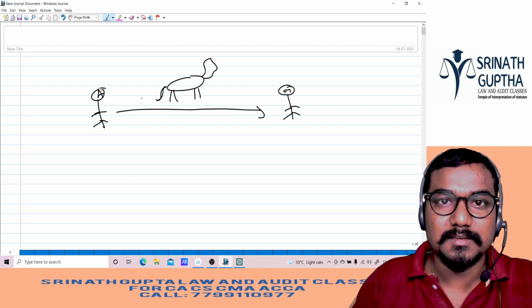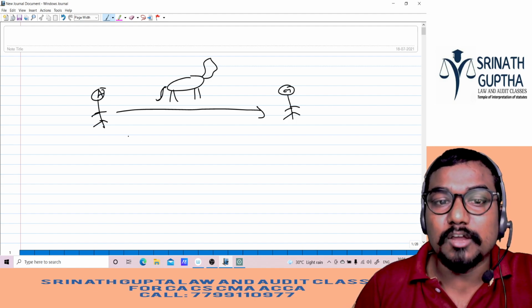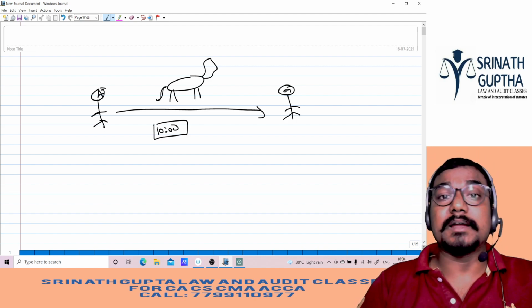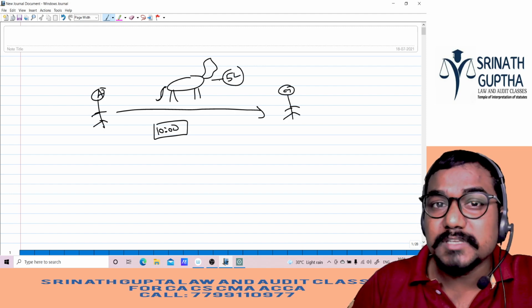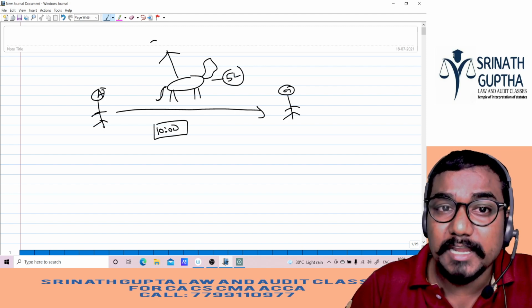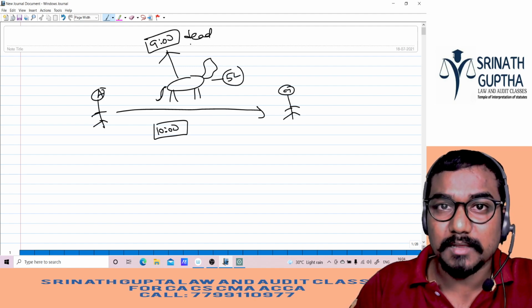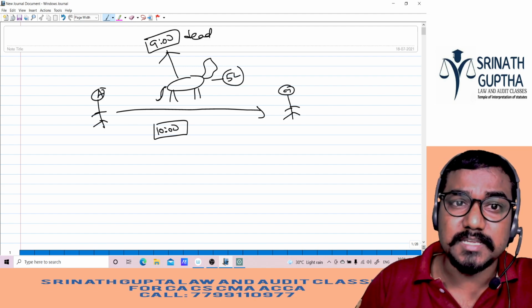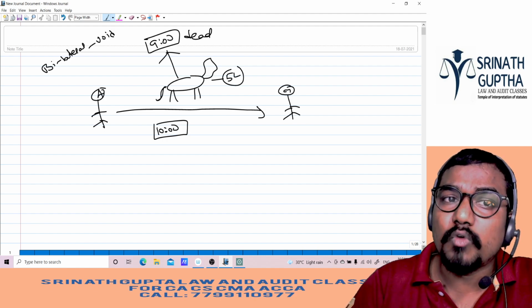So Aryan said to Madhav at 10 o'clock in the morning, "Madhav, will you purchase my horse for 5 lakhs rupees?" But unfortunately, this horse was deceased at 9 o'clock. Both Aryan and Madhav don't know that the horse was deceased. It is a bilateral mistake. So it is a perfectly void agreement.